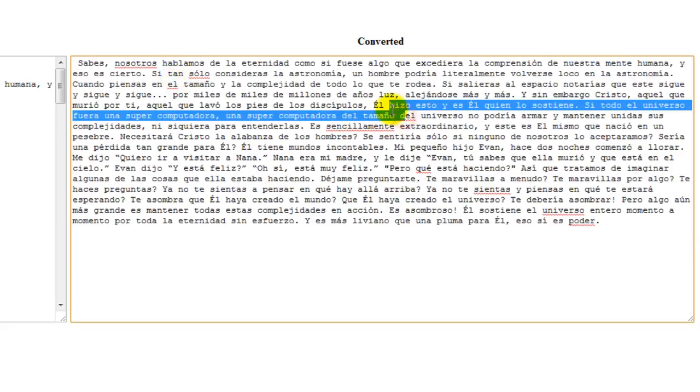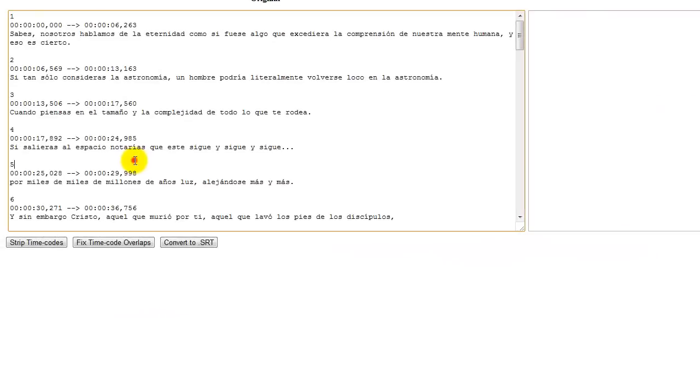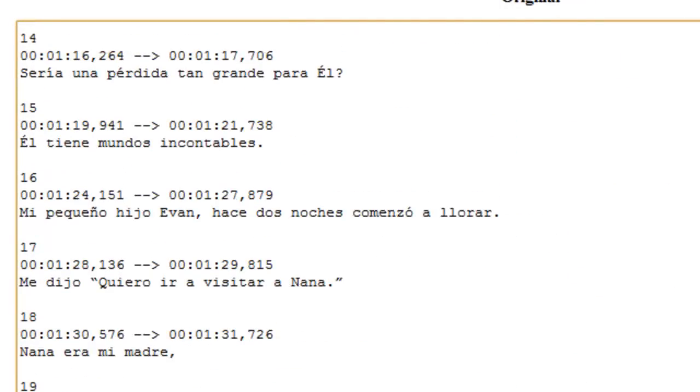There were no P tags here. If there were, it would have automatically made paragraphs. Something like that is what it would have looked like if there were P tags. So that's one feature right here. The other is fixing timecode overlaps. We notice that as people are timecoding in Subtitle Workshop, sometimes what will happen is this. We will have an ending timecode be greater than the next starting timecode, meaning this would be 125, so that is greater than this.